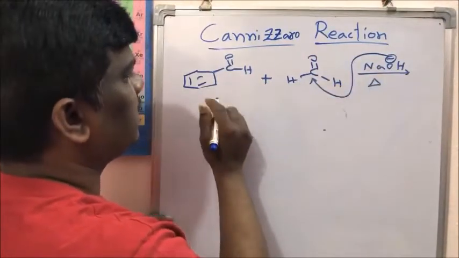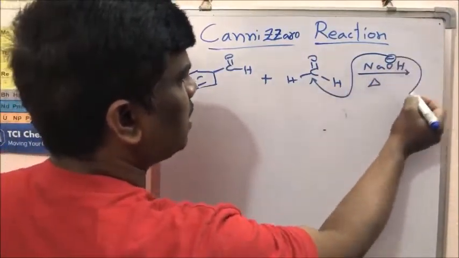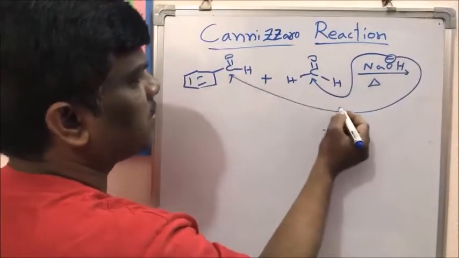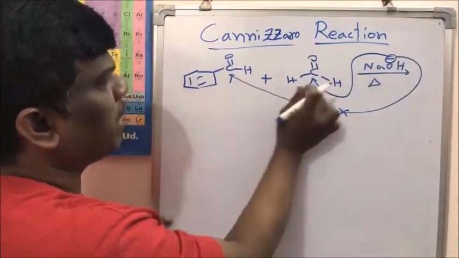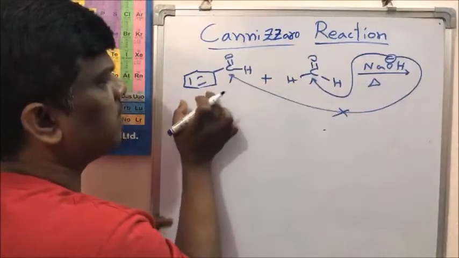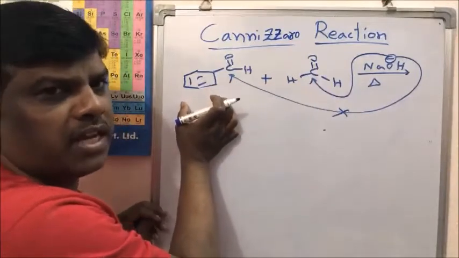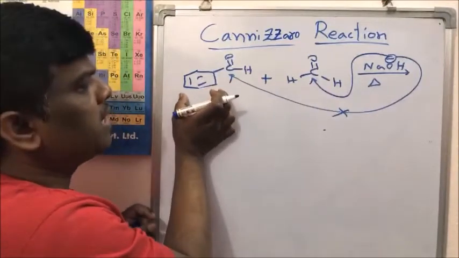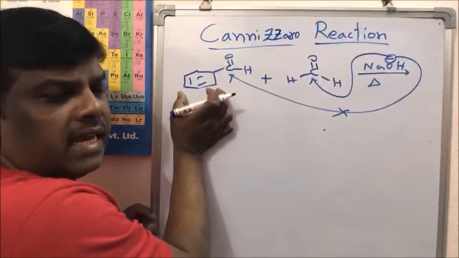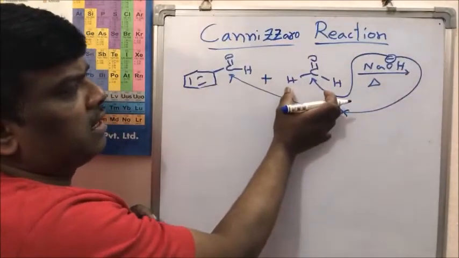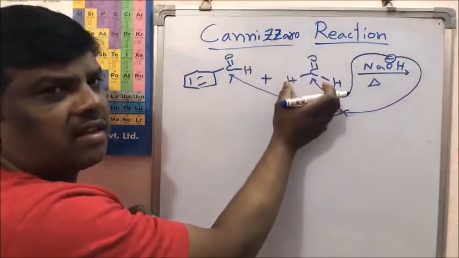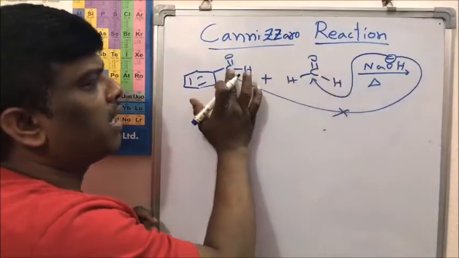Benzaldehyde is sterically hindered compared to formaldehyde because of the bulky benzene ring. So the hydroxide preferentially attacks formaldehyde.